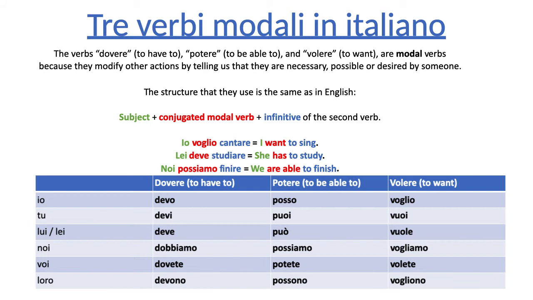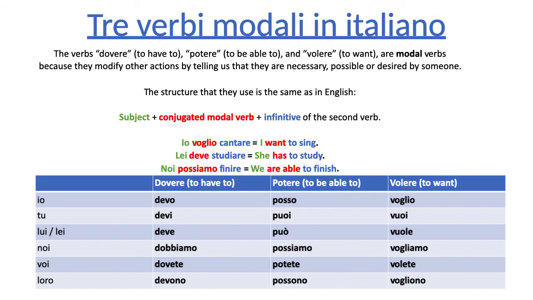So the conjugation for dovere is io devo, I have to. Tu devi, you have to. Lui deve, lei deve, he has to and she has to. Noi dobbiamo, we have to. Voi dovete, you guys have to. And loro devono, they have to. Right? Notice that it's to have to, not just to have, right? Dovere expresses the necessity to do something, right? To must is another possible translation.